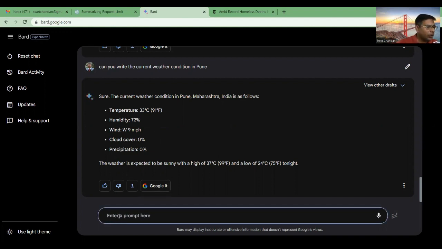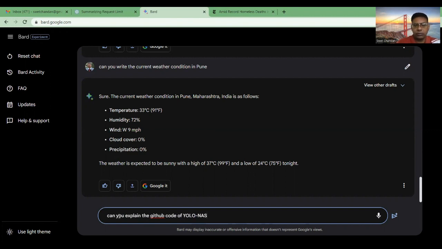Now let's go to the third one. In Bard we can access GitHub code. Let's try with one. Can you explain the GitHub code of YOLO?